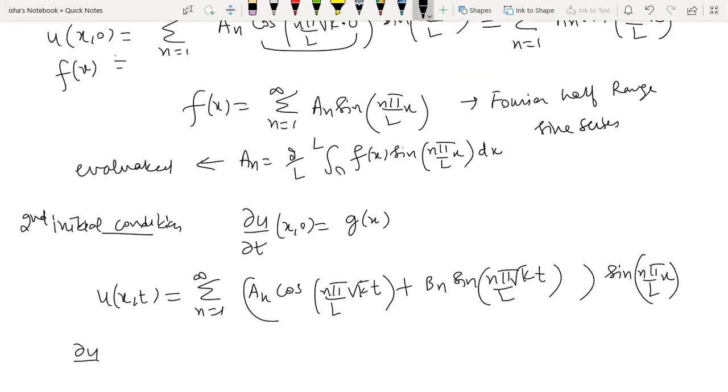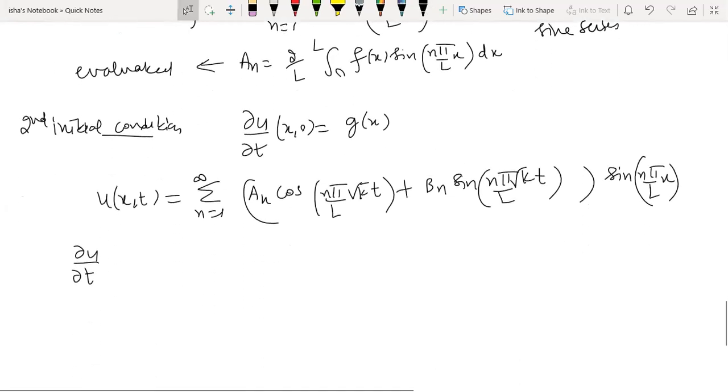You want to find first del u by del t from here, and then we will be putting t is equal to 0 and then equating with g(x). So what is del u by del t? You differentiate with respect to t partially, right?